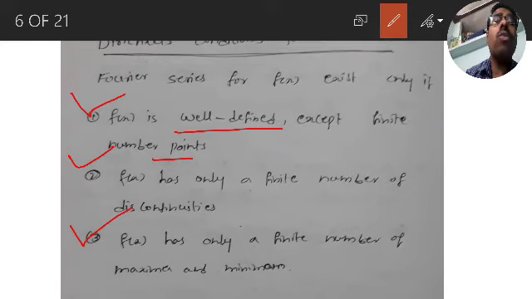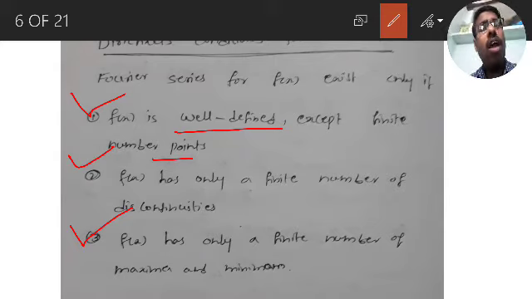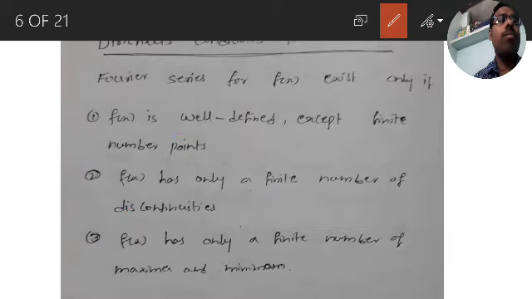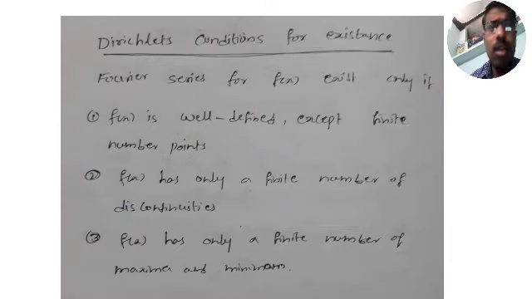So these are the three conditions for a Fourier series to exist for a given function in a given interval. First, it should be well defined. Second, it should be continuous. Third, it has only a finite number of maxima and minima. Take it down. Let us go to the problems now.